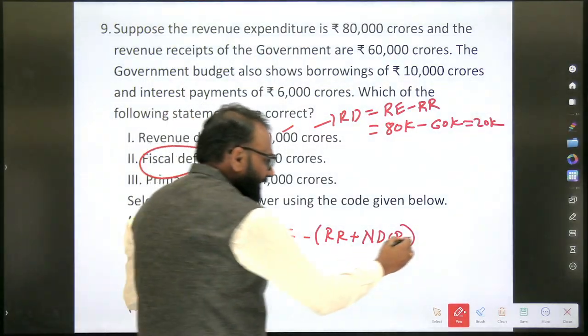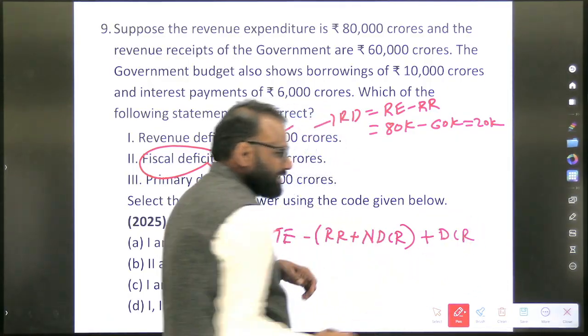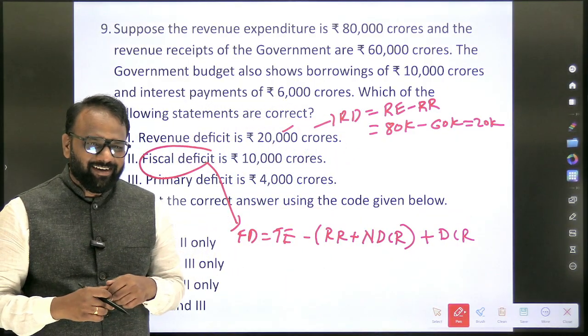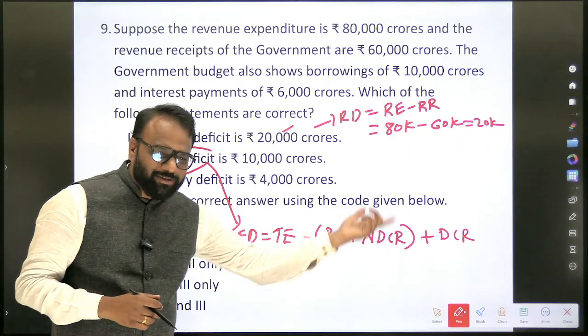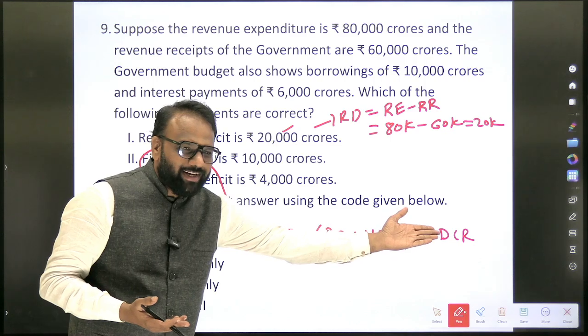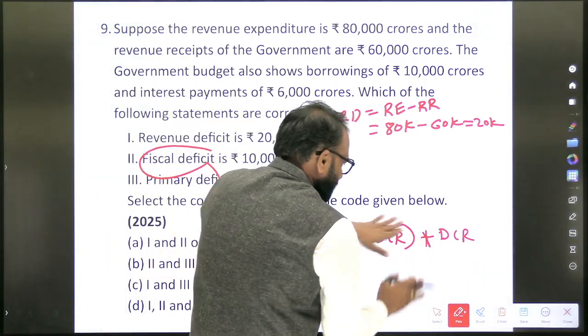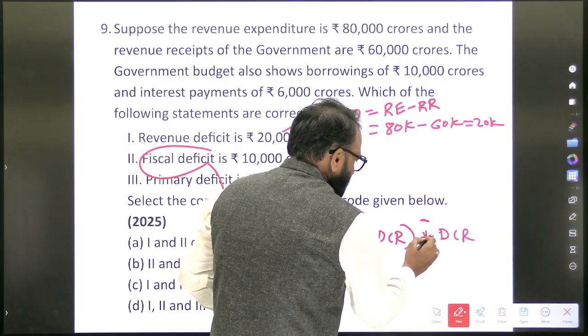So if I add here debt creating capital receipt, then what happens? Total deficit, this value will become 0. Why will this value become 0? Whatever the shortage is there, you are borrowing it, you will add it, then it will become 0.